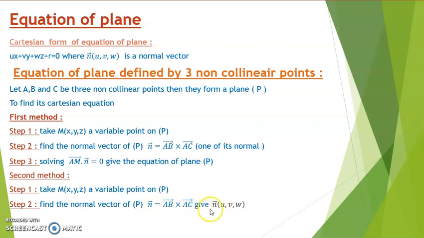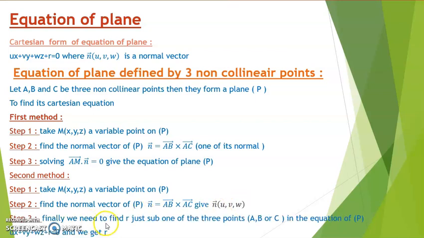Given the coordinates, this vector is the normal vector of the plane, so its coordinates are u, v, w. Step 3, we just need to find r to get the equation of this plane. By substituting one of the 3 points A, B or C in the equation of P, we get r.